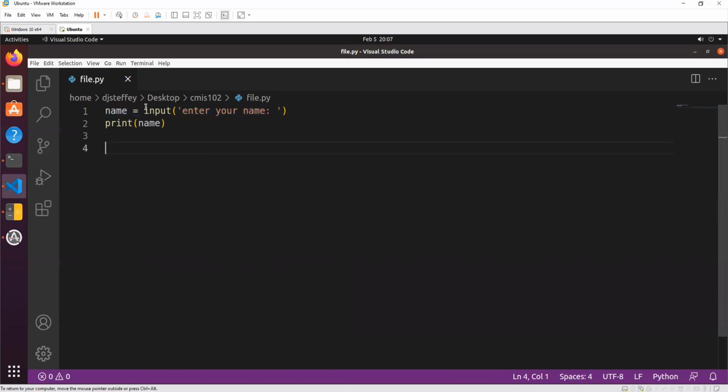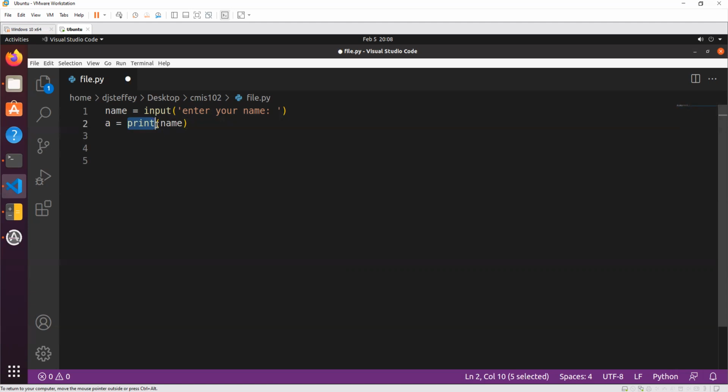And since input returns to us whatever we typed in, I want to save that in a variable, and then we'll print it out. Now you may ask yourself, why don't I have something equal to the print, right? That's because print doesn't actually return anything to us.